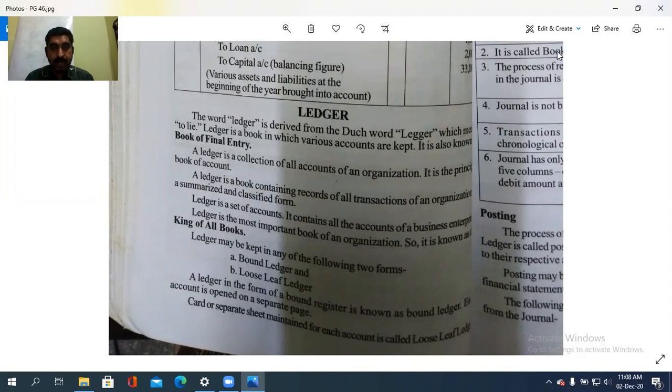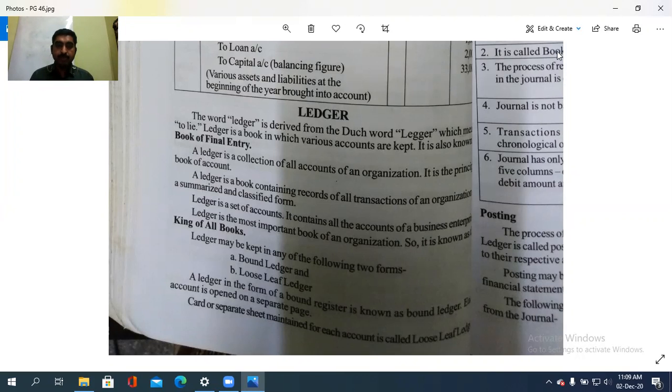A ledger is a book containing the records of all the transactions of an organization in a summarized and classified form. Therefore, ledger is a set of accounts and it contains all the accounts of a business enterprise. Ledger is the most important book of an organization. Therefore, it is called the king of all the books, because without the ledger, we cannot proceed further.